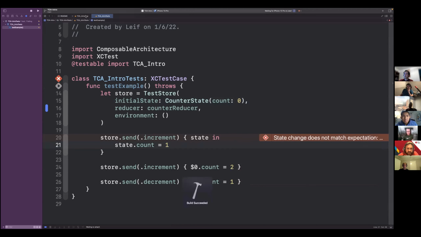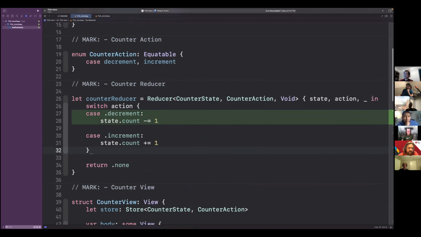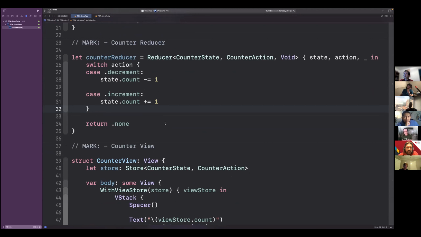We can run that and make sure it works. And then going back to here, you can see I do have test coverage on here, so you can see that it is running these, and it is running the full reducer. So we can know it actually works, and it works as expected.